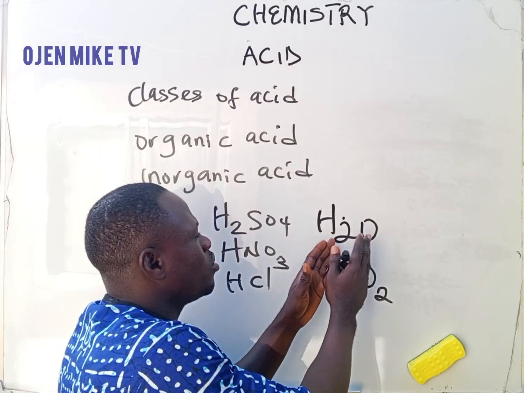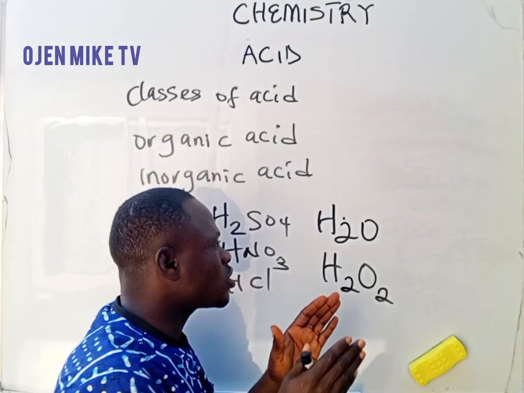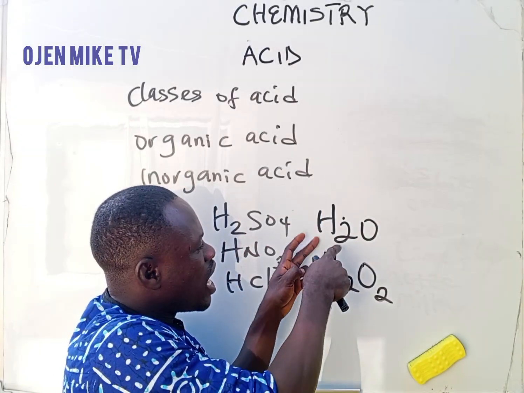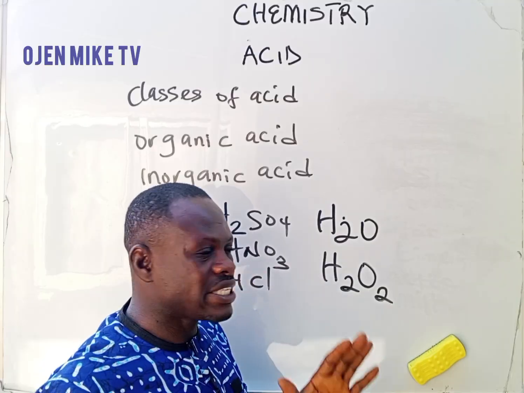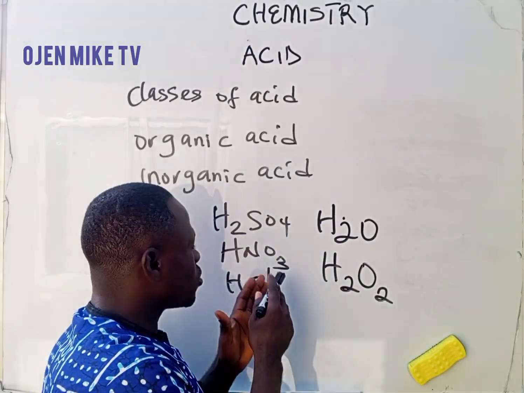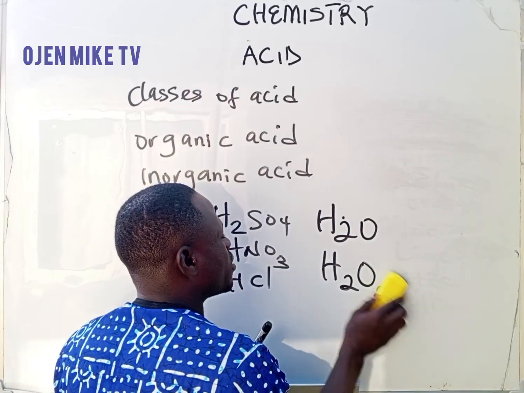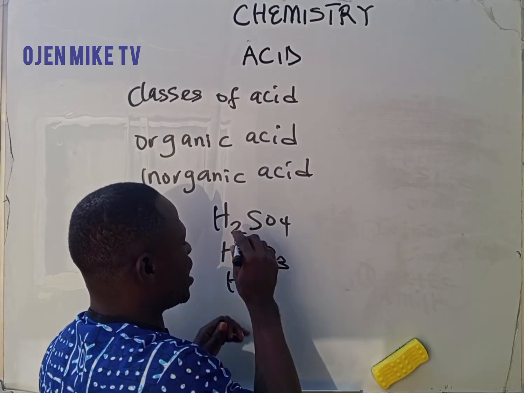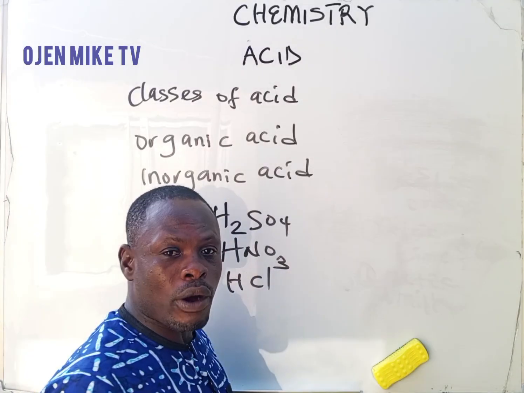I'm not talking about a compound coming first before being linked with oxygen. No, I'm talking about when you see hydrogen first before oxygen. That compound is not an acid. But when you see a compound with hydrogen first before any other element follows, that compound is an acid. Is that understood? That is the number one rule.